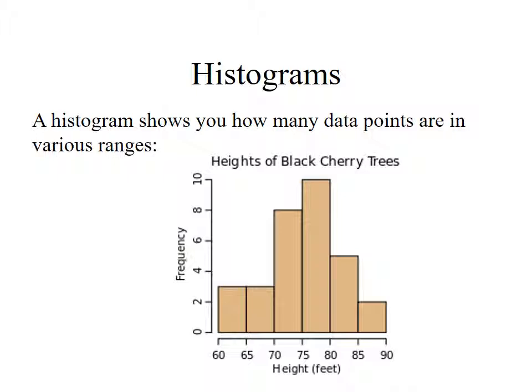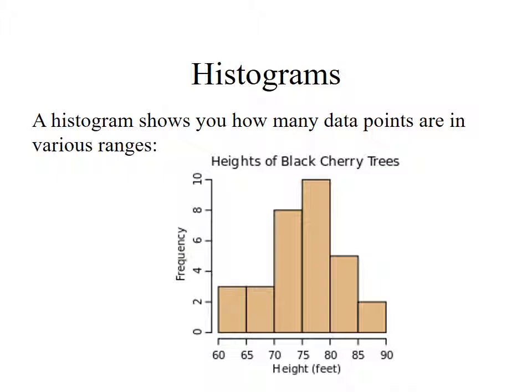Apparently 3 trees had heights between 60 and 65 feet. 3 trees had heights between 65 and 70 feet, a different 3 trees. Between 70 and 75 feet, we had 8 trees in that height range. 10 trees had a height between 75 and 80 feet. There were 5 trees between 80 and 85 feet tall. And then, holy cow, look at this, between 85 and 90 feet tall, there were 2 black cherry trees that tall. And so the histogram gives us a sense of the shape of the data.